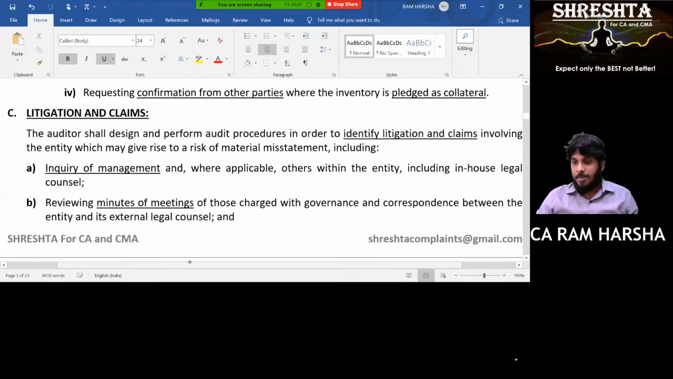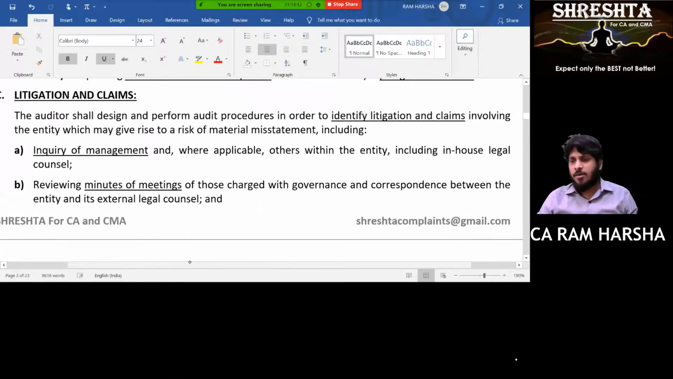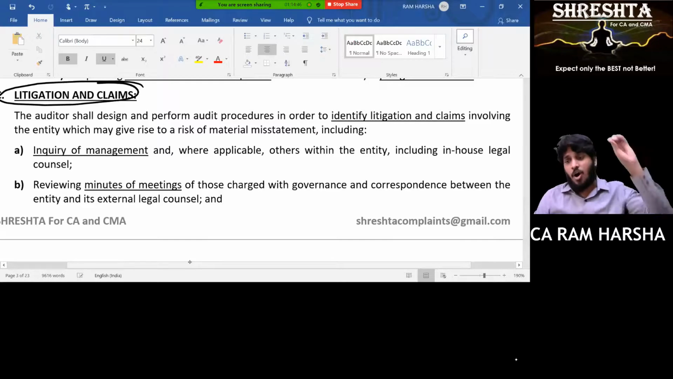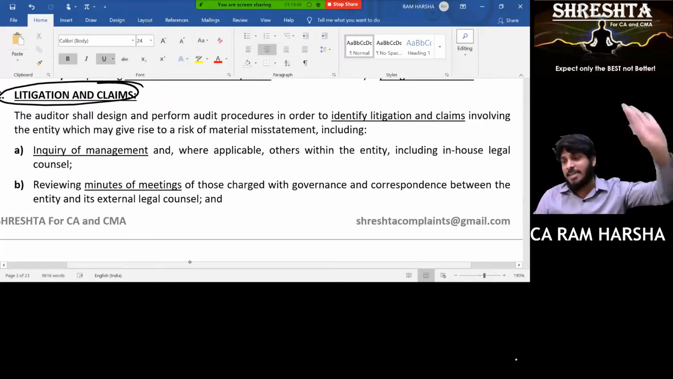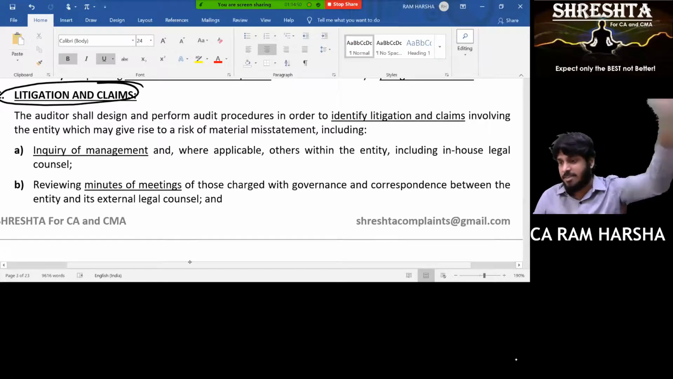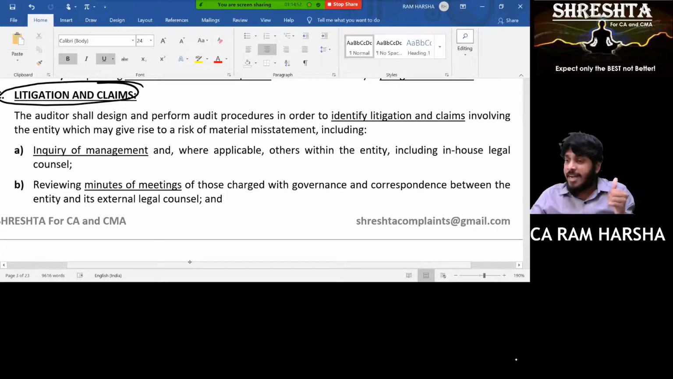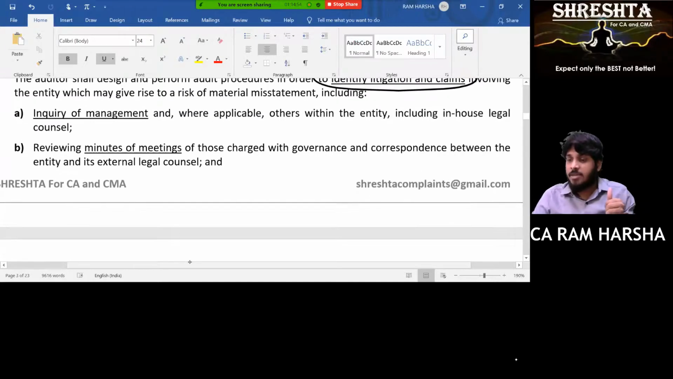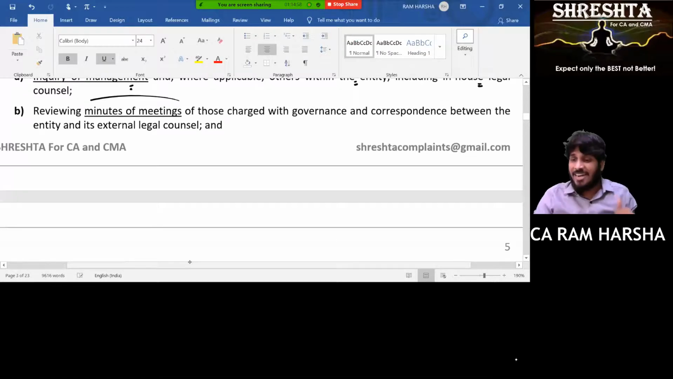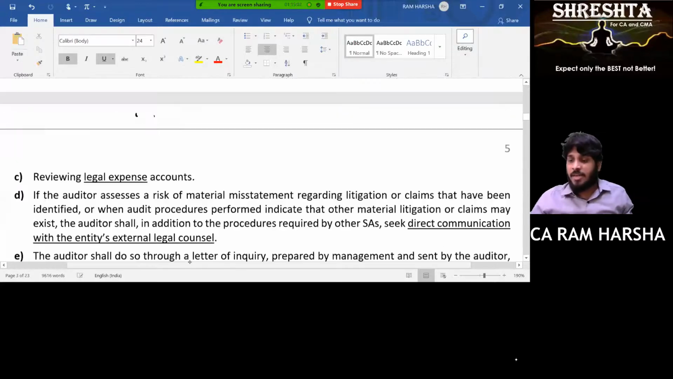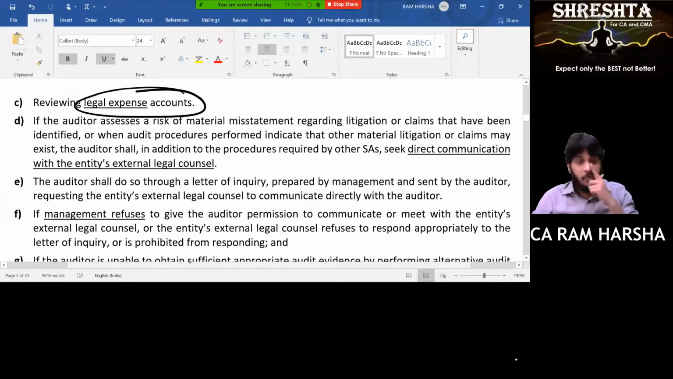Next. B. Litigations and claims. What is the objective here? The auditor has to obtain sufficient appropriate evidence regarding whether all the pending litigations and claims are correctly presented and disclosed in the financial statements. How shall the auditor identify what all the pending litigations and claims are? Inquire of management, those charged with governance, in-house legal counsel, read the minutes of the meetings of top management, correspondence between lawyers and the company, review the legal expenses account for what purpose each and every rupee they paid for.